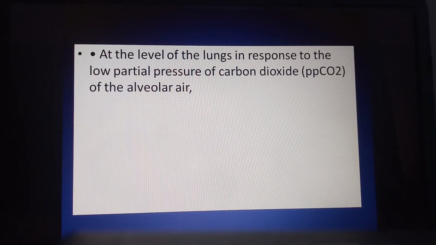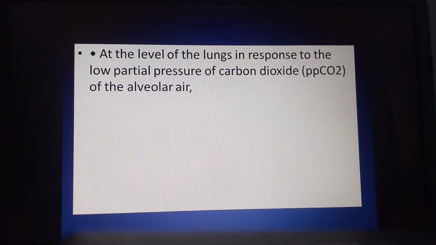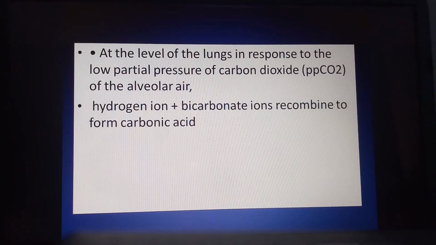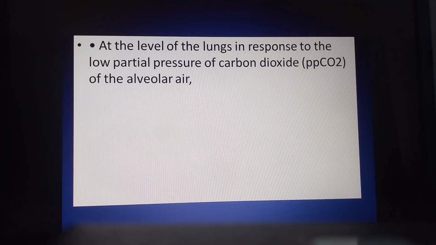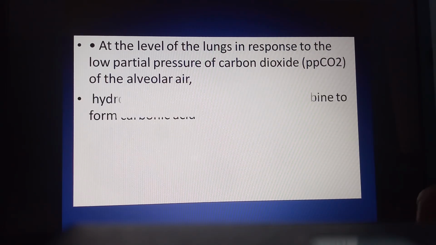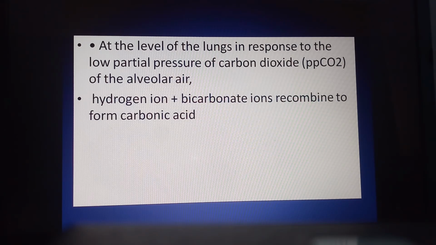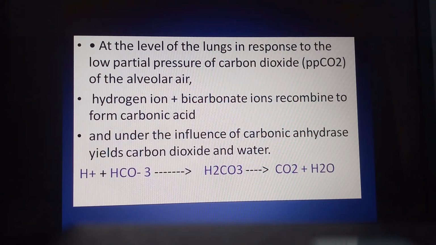At the level of the lung, in response to the low partial pressure of carbon dioxide inside the alveoli, hydrogen ions plus bicarbonate ions recombine to form carbonic acid. This carbonic acid, under the influence of carbonic anhydrase, further gets dissociated to form carbon dioxide plus water molecule.